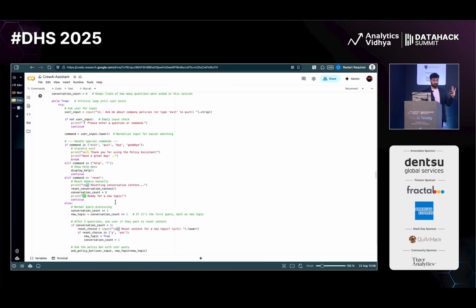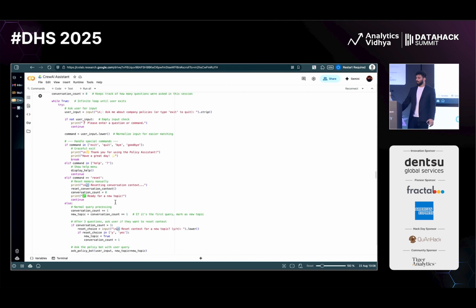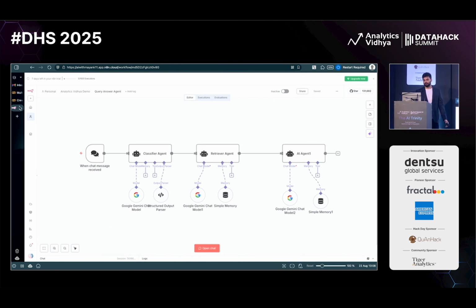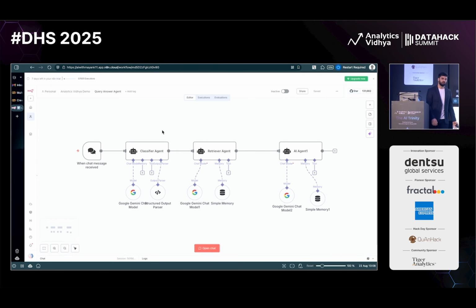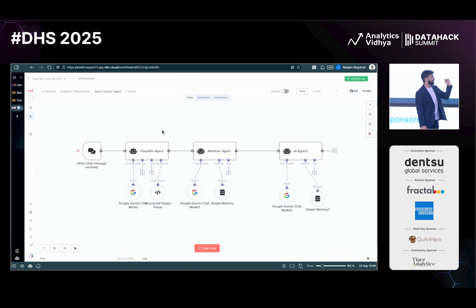So this is all if we don't have AI present in these no-code tools. Now, let's see the magic. And yeah, this is what we have in a no-code tool. Here you can see 3 agents, just like I showed you. We have a chat trigger. Now you can just change it to Slack or something.